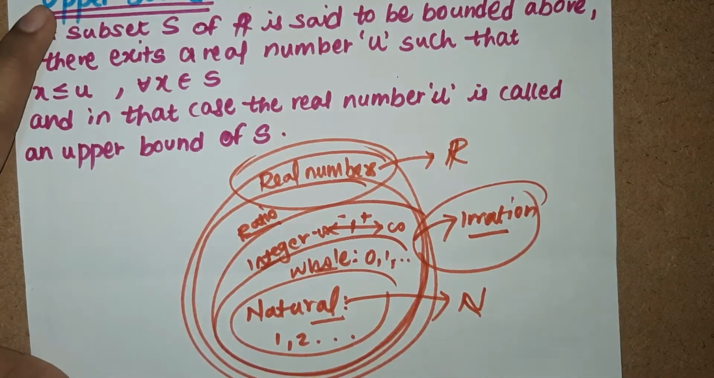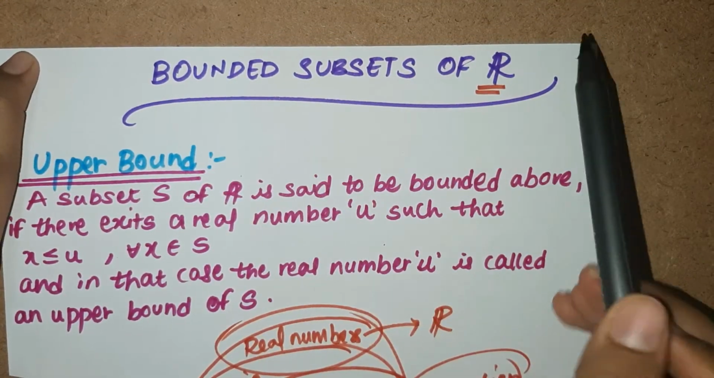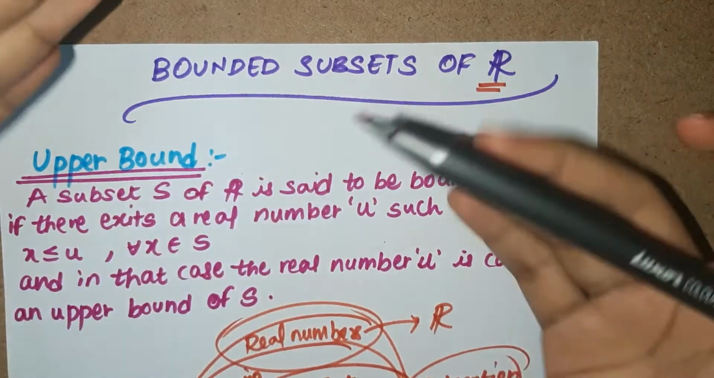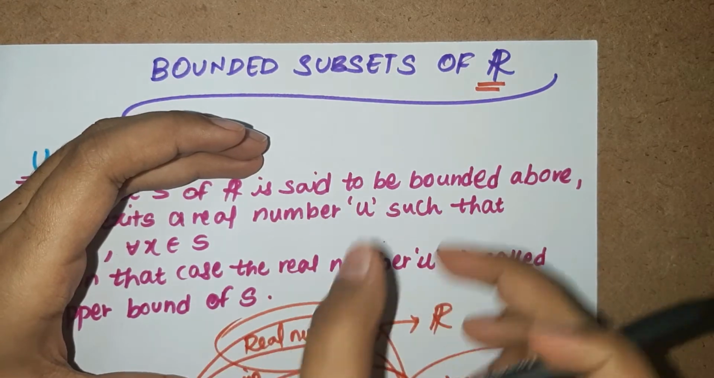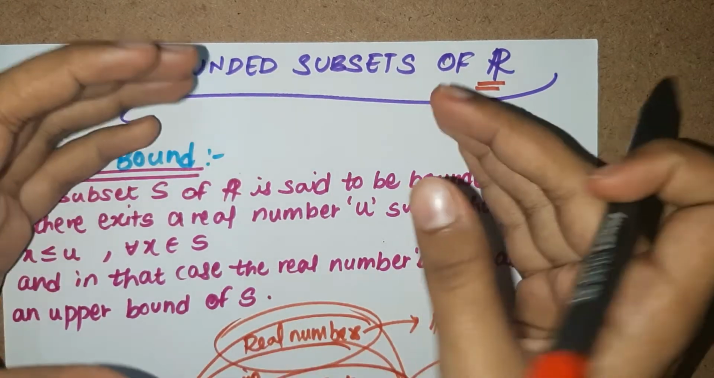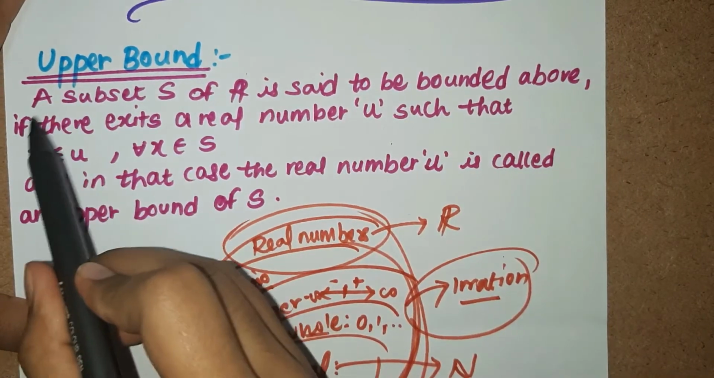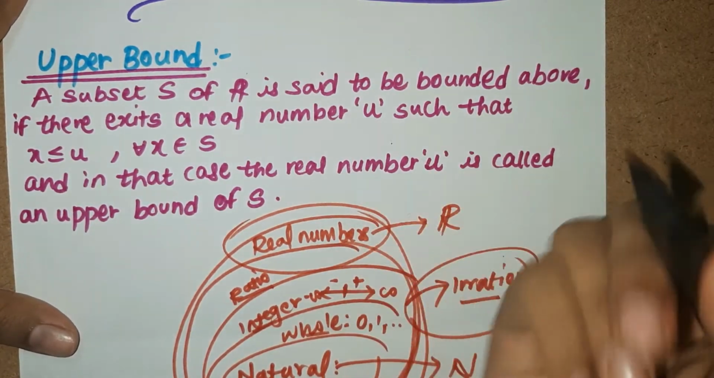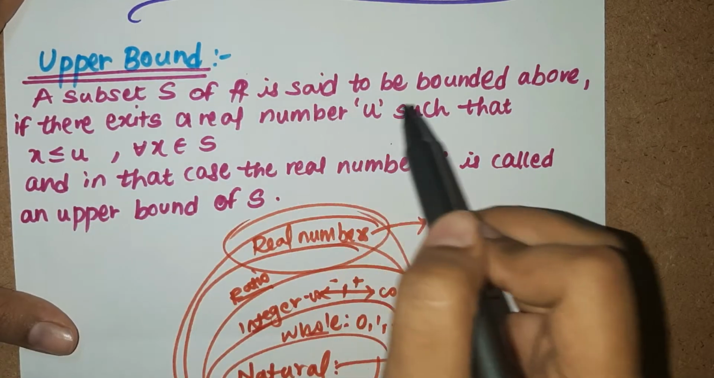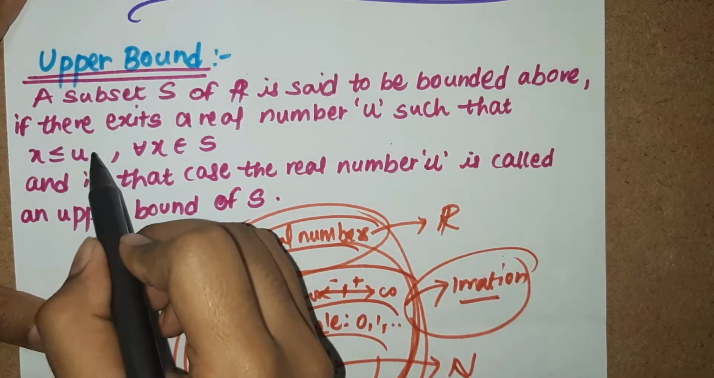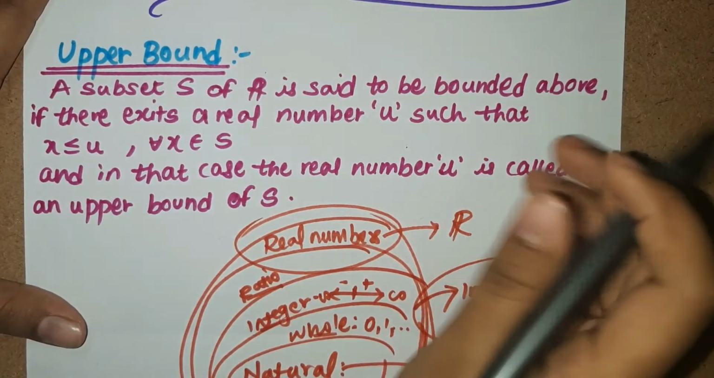Let us now move towards what is upper bound. Before that, bounded subsets of R. Now there exist subsets. There are these sets, and if we take a few elements out of a set, it becomes a subset of the main set. So there's this upper bound definition which goes: a subset S of R is said to be bounded above if there exists a real number u such that x is less than or equal to u for all values of x belonging to S, and in that case the real number u is called an upper bound of S.